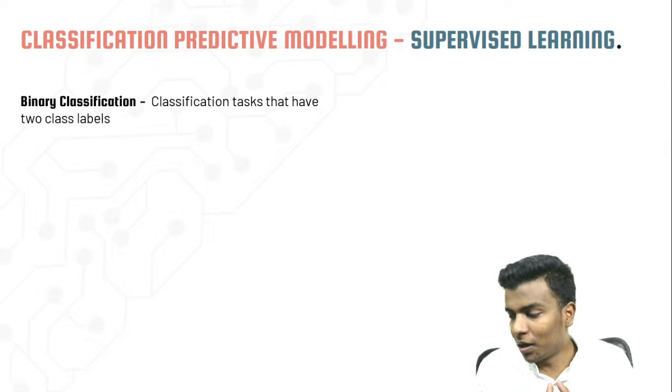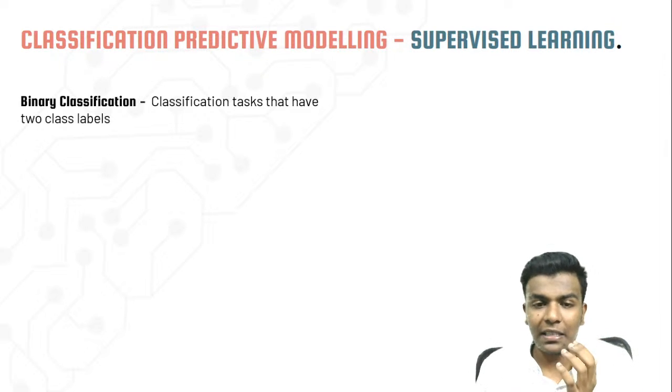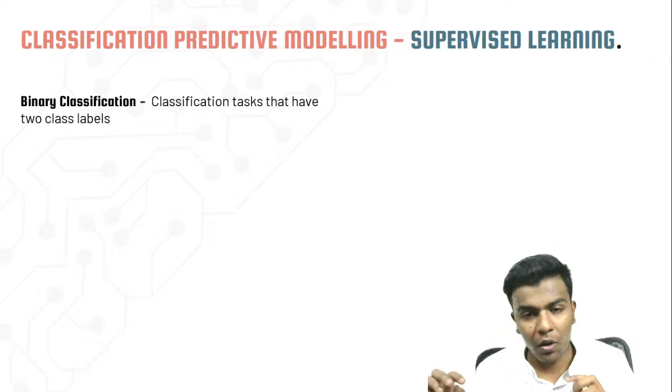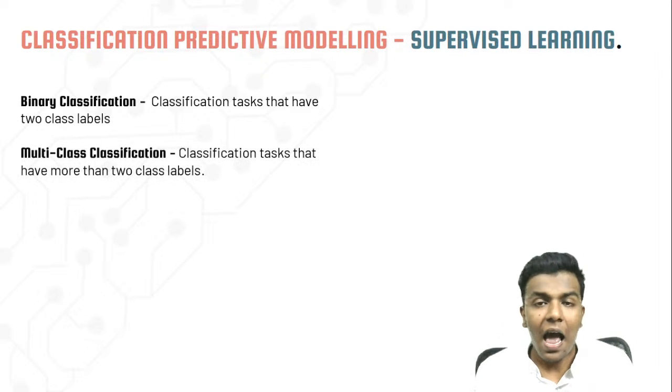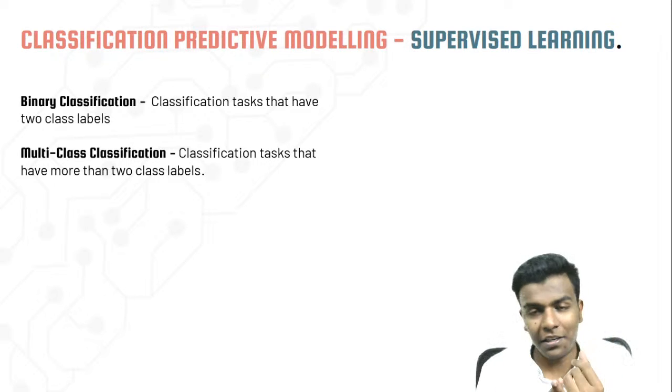So first of all, binary classification. Binary classification in the sense, we are going to classify something, but it's going to have only 2 classes. That's a binary classification. And the second one, multi-class classification. Multi-class classification is where we have multiple classes, but we are going to predict one at a time. Examples are hand gesture recognition and leaf disease detection.